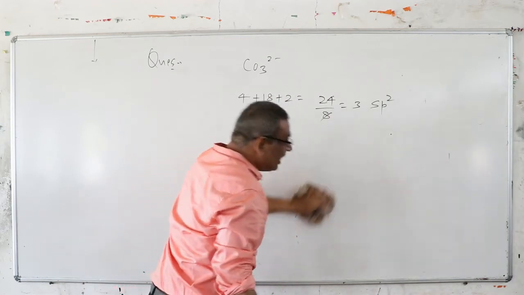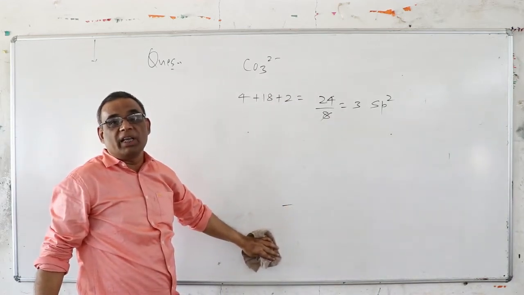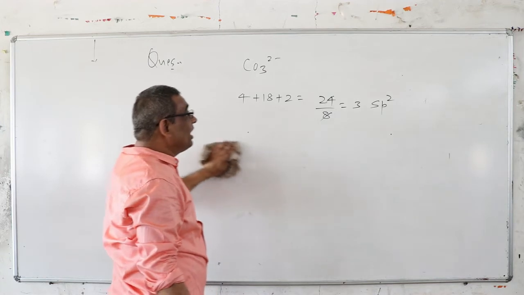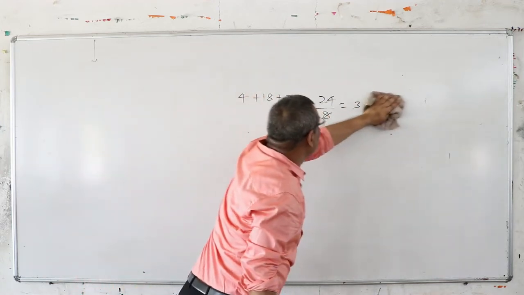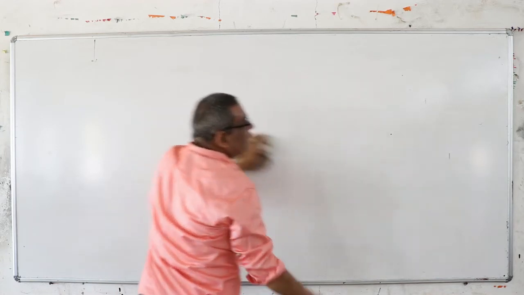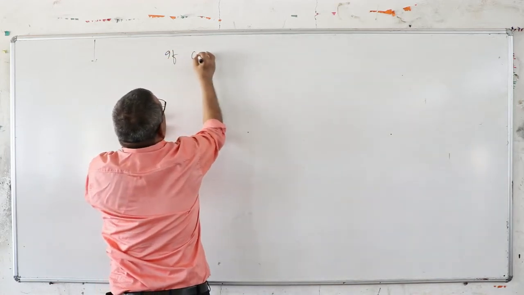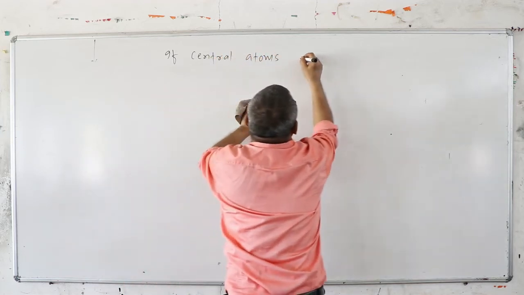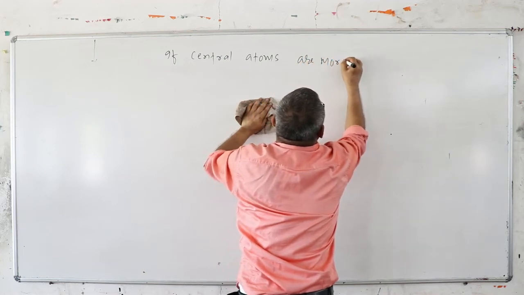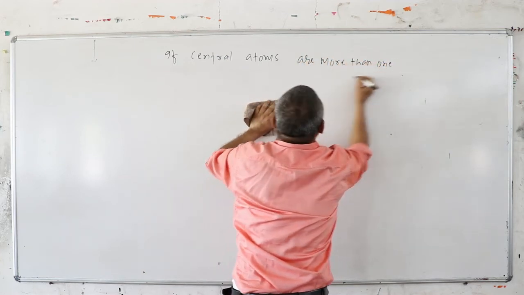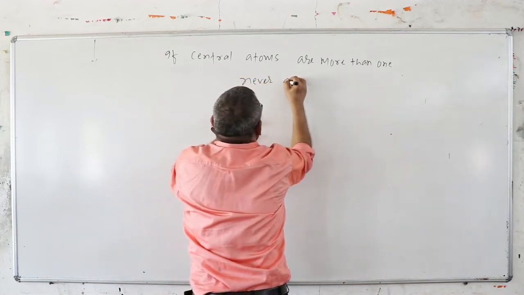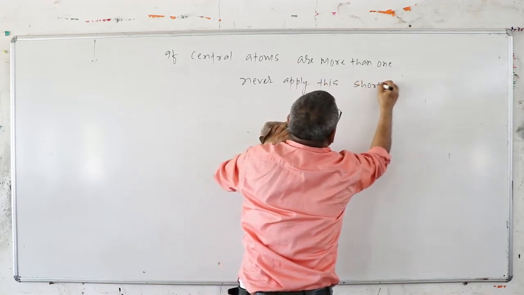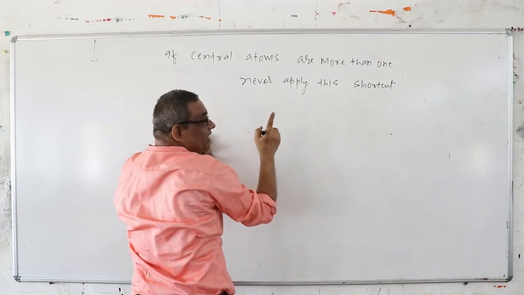But there is a great limitation of this shortcut: it is only applicable if the central atom is 1. If the central atoms are more than 1, never apply this shortcut. The best method to predict the hybridization is by drawing structures. If there is more than one central atom, never apply this shortcut, otherwise your answer will be wrong. The limitation of this shortcut method is that it is applicable only to a single central atom.